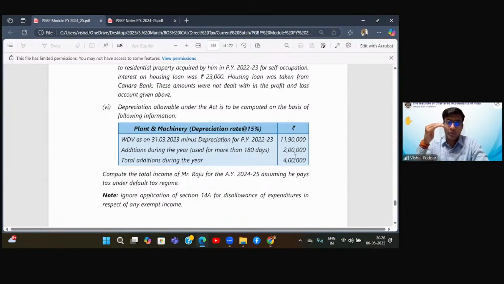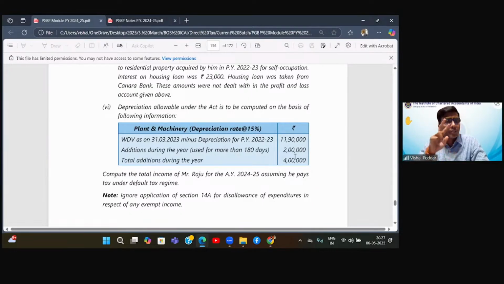Now the working, if you remember, 1190 plus 4 lakhs minus sale value, which is nil. So my WDV over here becomes 15,90,000. Correct? 1590 is my WDV. First point. Now, in this 1590, I have to compute depreciation. And in depreciation, 2 lakhs is half. So on 2 lakhs, I will compute 7.5%. And on the balance, what is the balance? Balance is 13 lakhs 90,000. I'll compute 15%. So just do it on your calci.